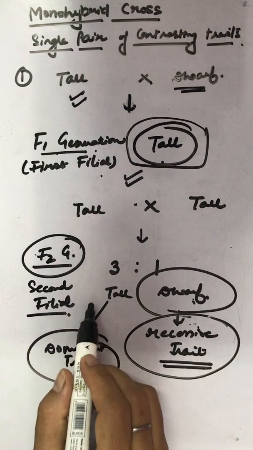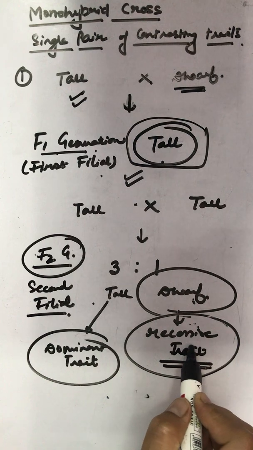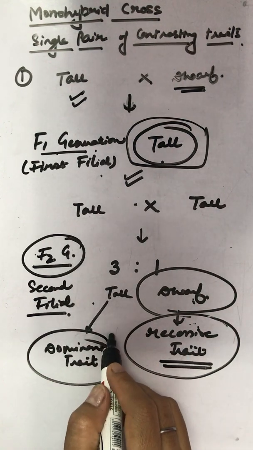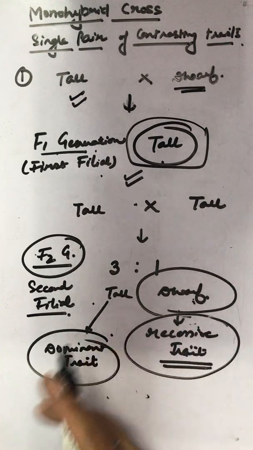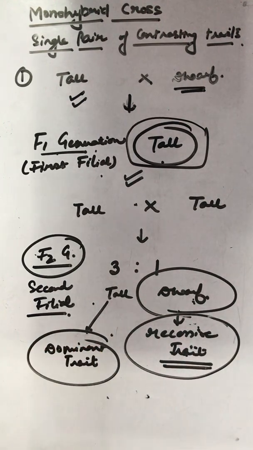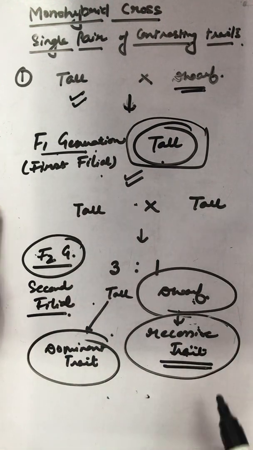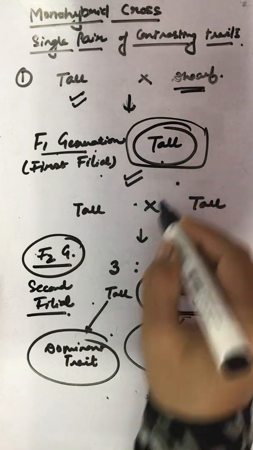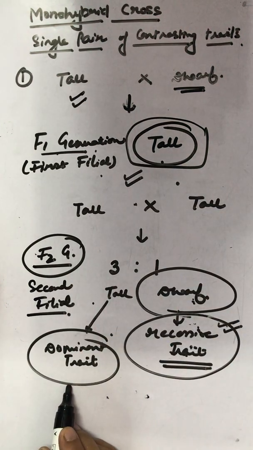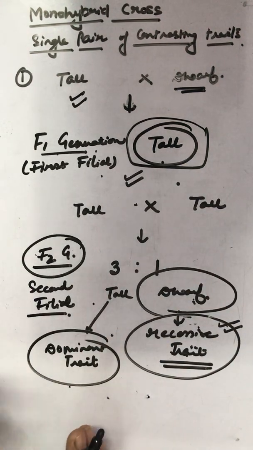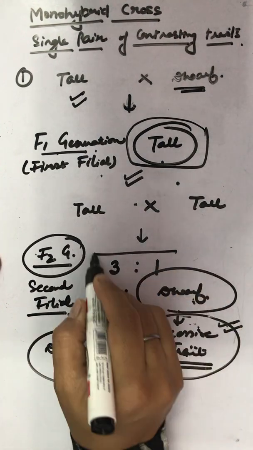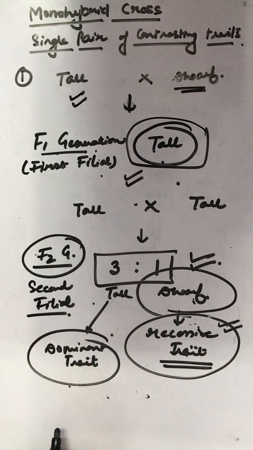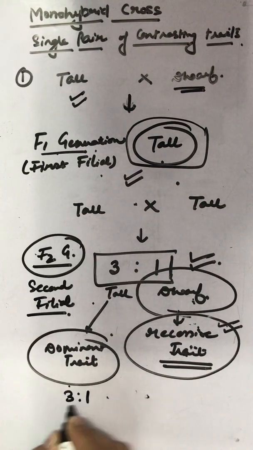It is either tallness or dwarfness which is picked up, because the recessive trait remained concealed in the F1 generation and only the dominant stood up. From here he concluded that 3:1 ratio is the ratio of a monohybrid cross. That means the 3:1 ratio is the